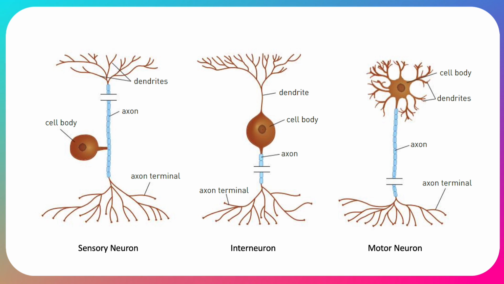And here we can see it differentiated again. The interneuron is just the one in the spinal cord. The sensory neuron, think about its function, transmits sensory information to the central nervous system or the control center, but its cell body is not in the spinal cord. In other words, the cell body is somewhere along the length of the sensory neuron, and the motor neuron has the cell body within the spinal cord, and its function is to send electrical impulses to the effectors.